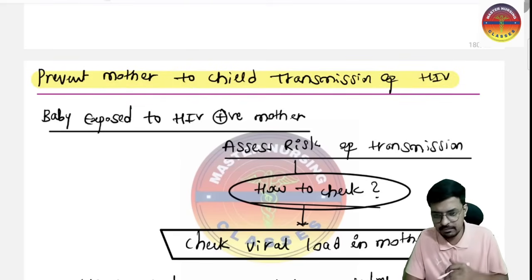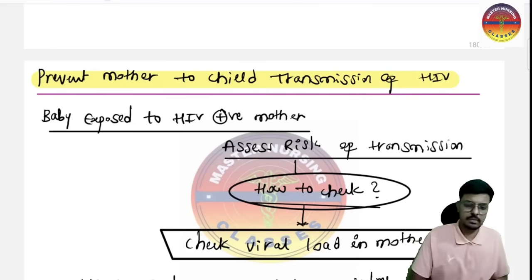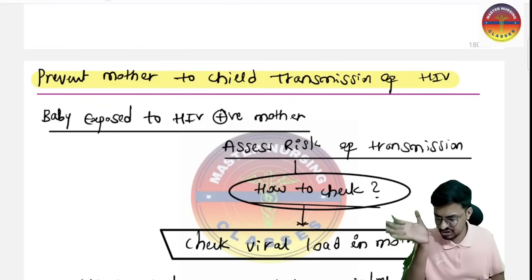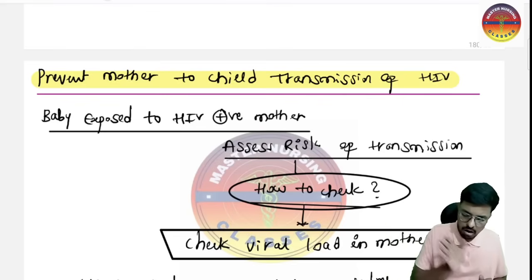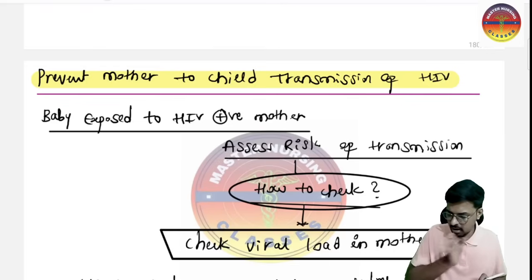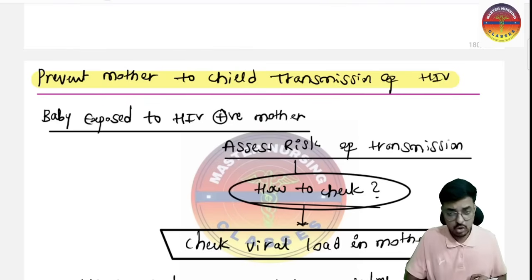when there is the high risk of the transmission from the mother to the baby. So from the mother to the baby, the high risk of the transmission is there in which time? During the pregnancy, during the labor, or after the pregnancy, that is in the postnatal period. That is antenatal, intranatal, or the postnatal. At what time the baby may get exposed to the HIV infection from the mother? So high risk is there during the labor, or during the intranatal period.